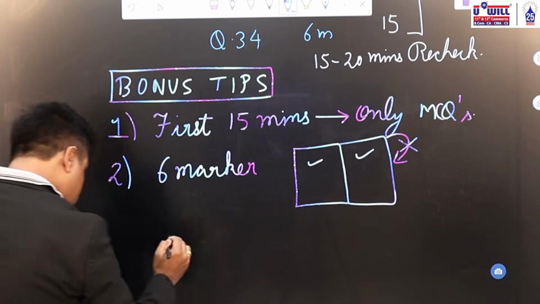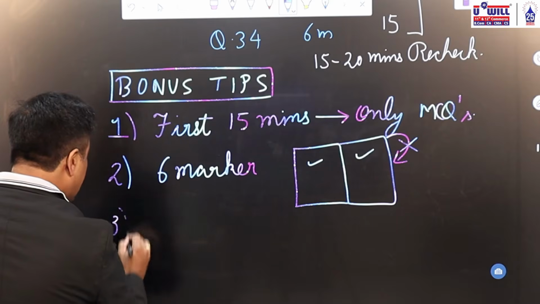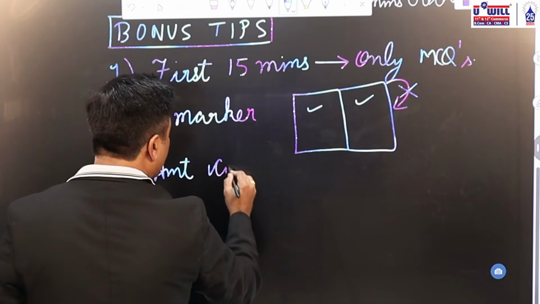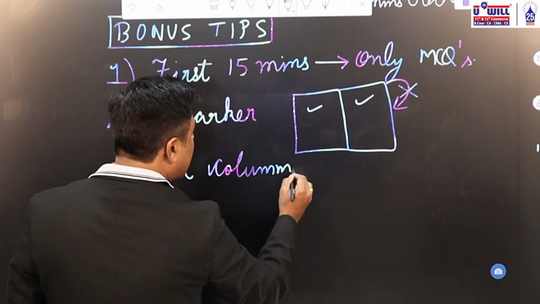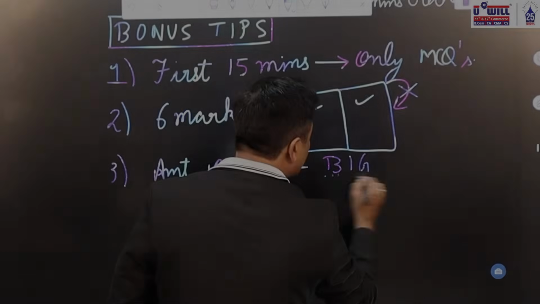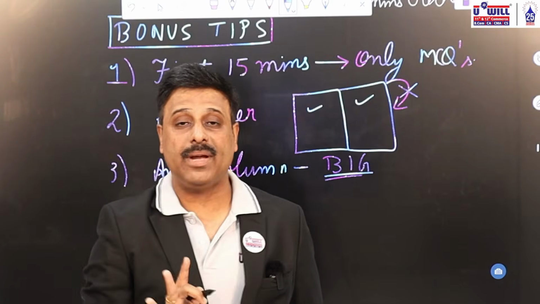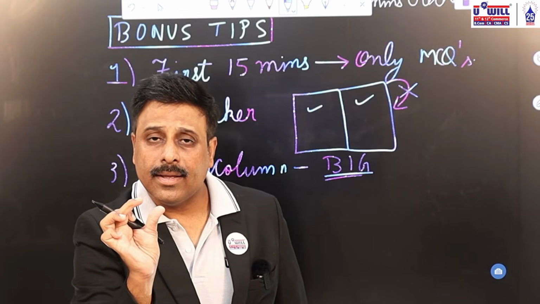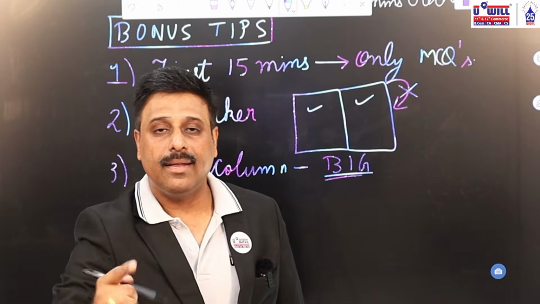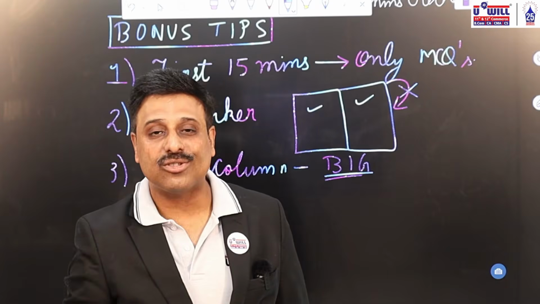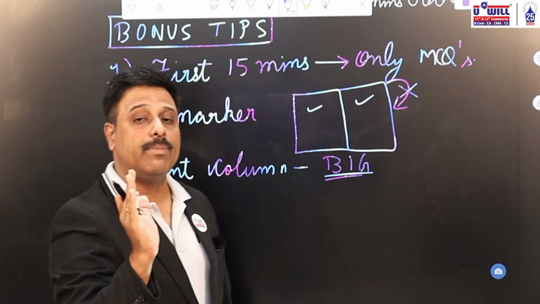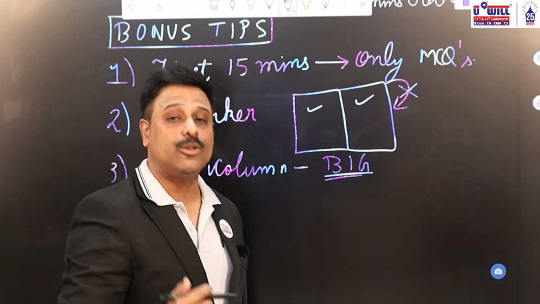Then third particular tip what you can remember is that the amount column what you make in the formats, make it a little bit bigger so that it can accommodate all the amounts properly. Because if you make it very thin, then you write amounts also very thin, and that is where your calculation mistakes occur, and that is where you devote more time in calculations also. If you have made bigger amount column, amounts are written clearly and properly, you will not make calculation mistakes and you'll save time in doing calculations also.